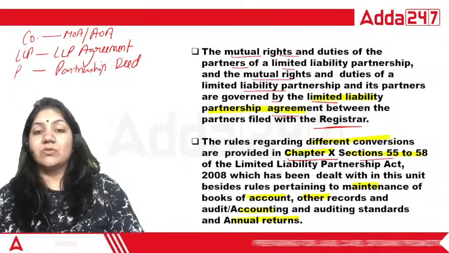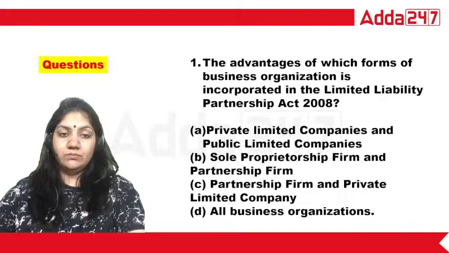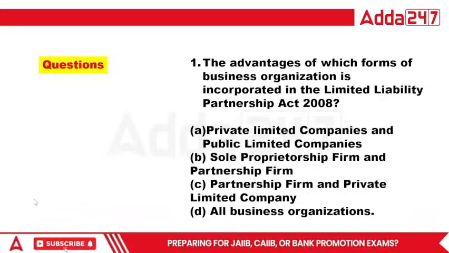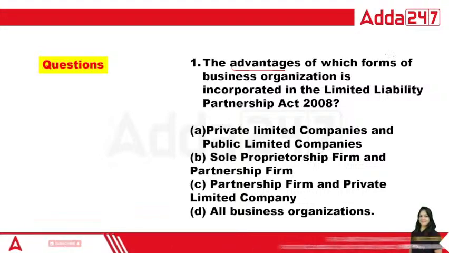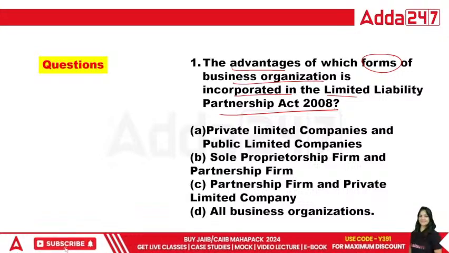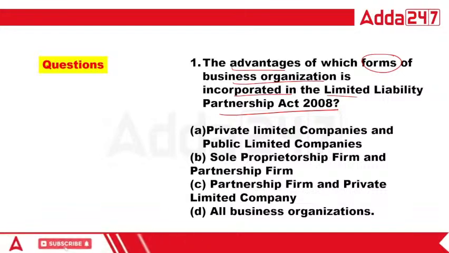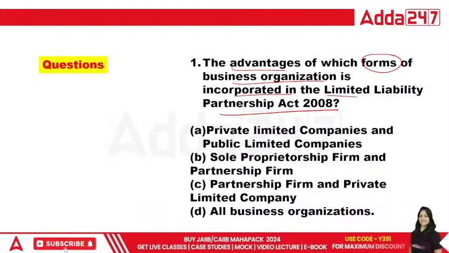Now let's do the questions. Number one question on the screen: the advantage of which forms of business organization is incorporated in the LLP Act 2008? Private limited company and public limited company; sole proprietorship firm and partnership firm; partnership firm and private limited company; or all business organizations.